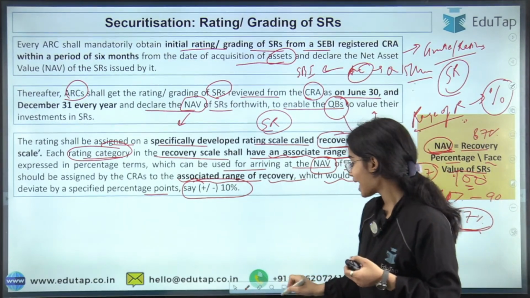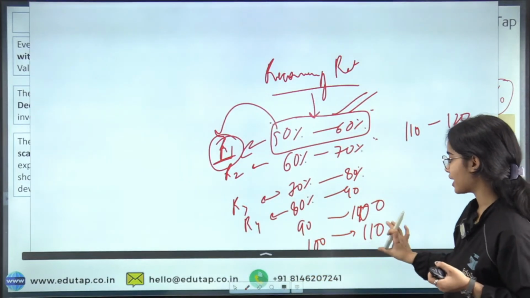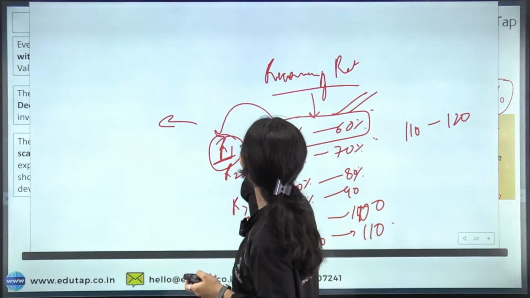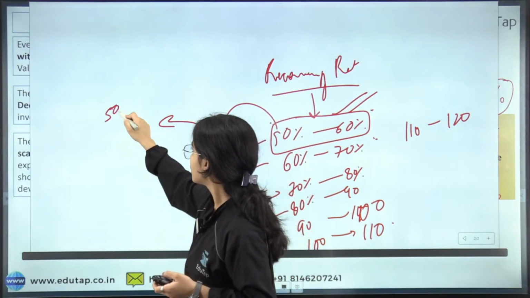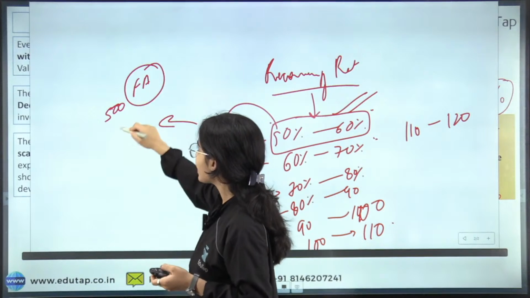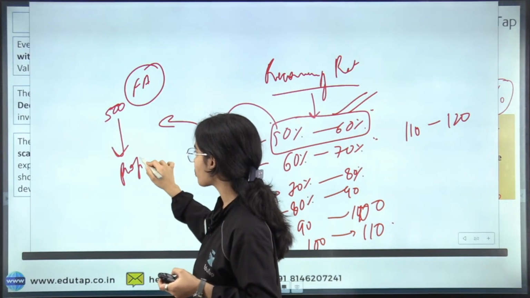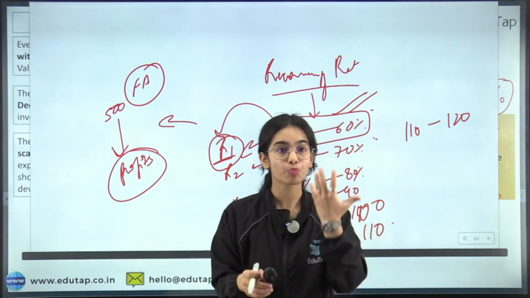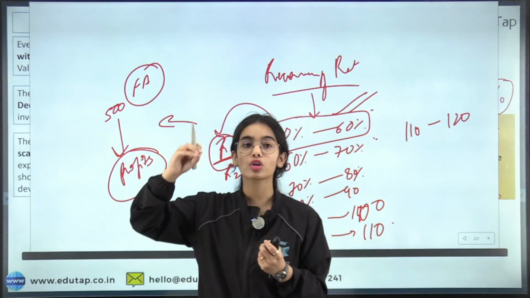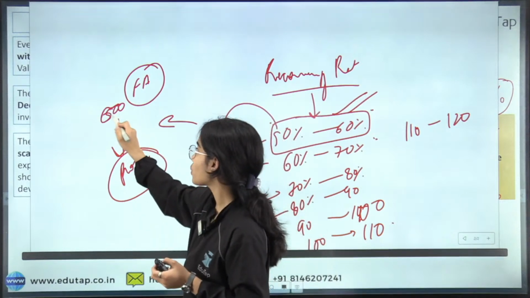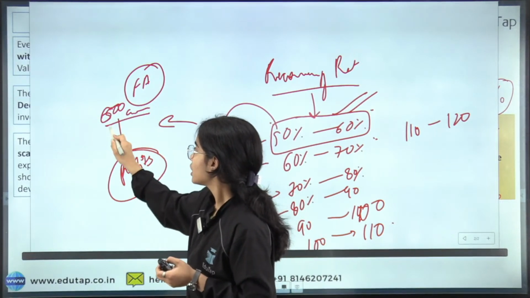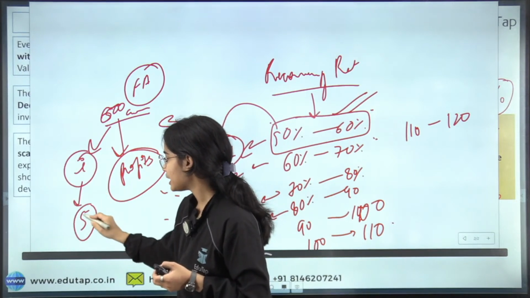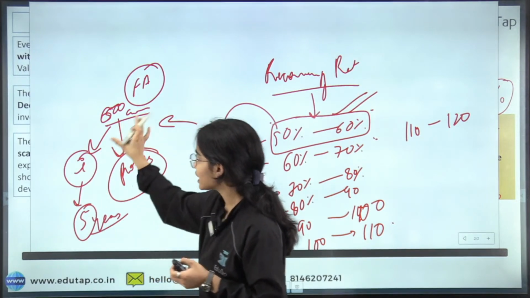Okay. So now Aman has a question: how can they be more than 100? See, 100 is the recovery range of the financial asset. So if the company is making more profits, let's say the company has been restructured and is making huge profits. When the asset was quantified, the asset value was 600 crores. Now let's say the interest keeps on accumulating for 5 years, so the value will be higher.